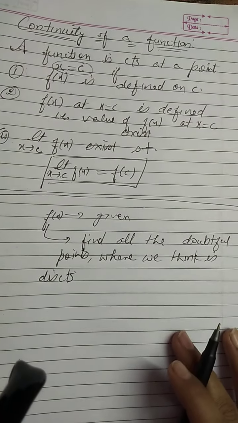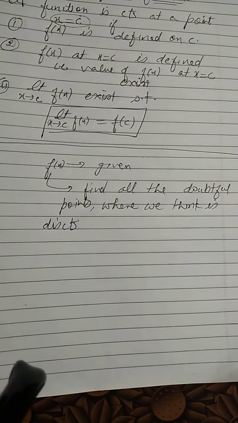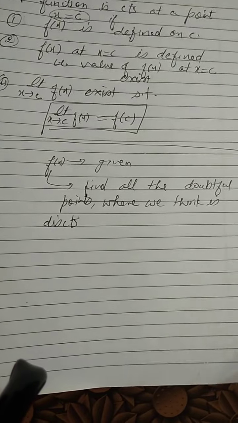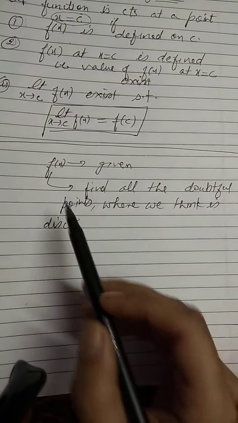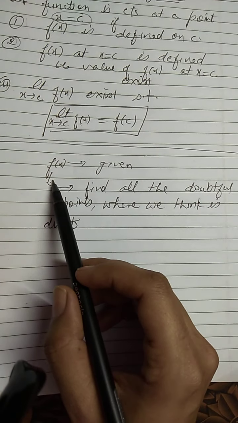Depending upon the given function, we can get these easily.